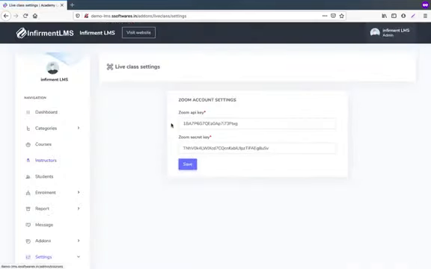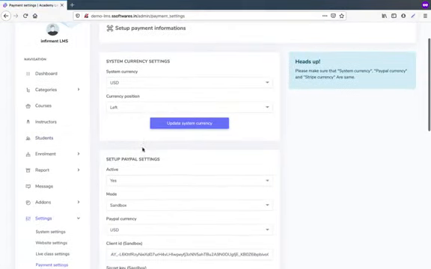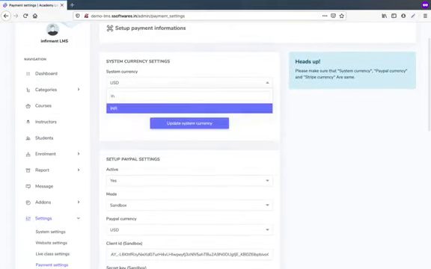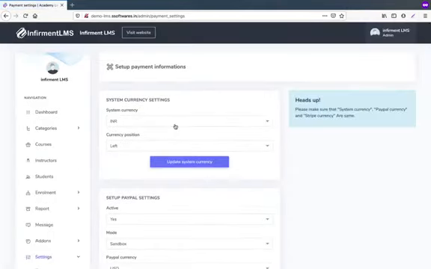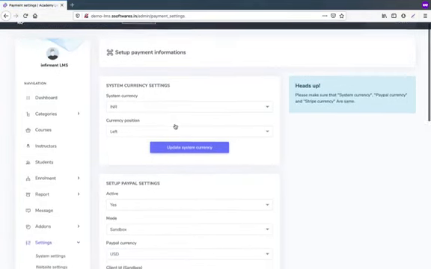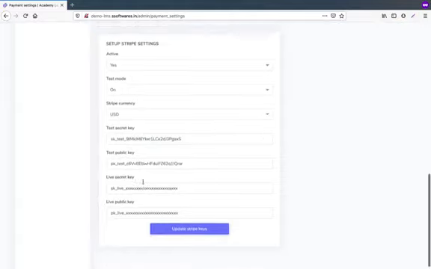In live class session, you will be managing the APIs of your live class. In the payment section, you will be managing your currency. Let's make it INR. Update the currency. So now the whole system is converted to INR. So here you will be managing the APIs of payments and all.